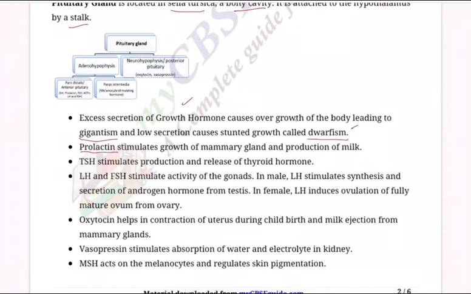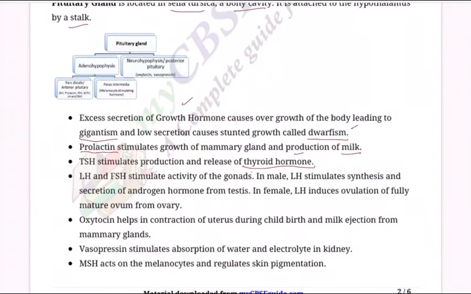Then second, prolactin stimulates growth of mammary glands and production of milk. So this plays a very important role. Soon after the mother delivers a baby, the baby has to be fed breast milk, and that breast milk will be secreted only when the mother has prolactin. Third, TSH, thyroid stimulating hormone.